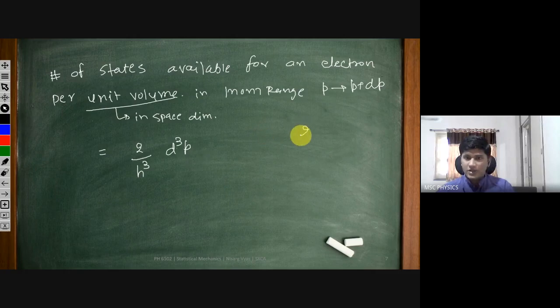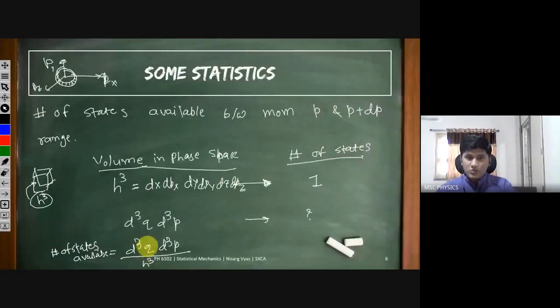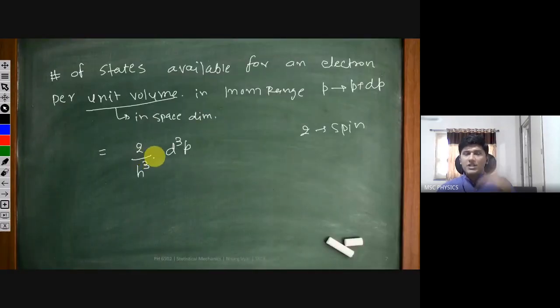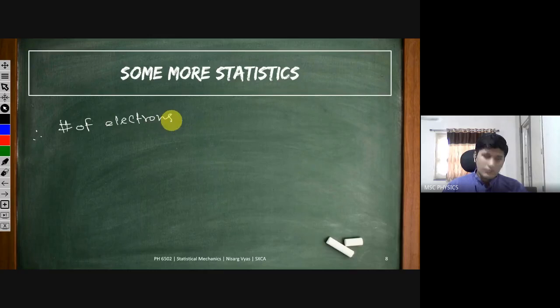From where is this 2 coming? 2 is coming from the spin, because in each state there can be two electrons. One can be spin up, one can be spin down, and we are talking about the unit volume. So d cube q can be 1. It is a unit volume. d cube p by h cube states are available, and for electron it is double those states, because in each state there can be two electrons. That's why we can do some more statistics and say the number of electrons per unit volume,